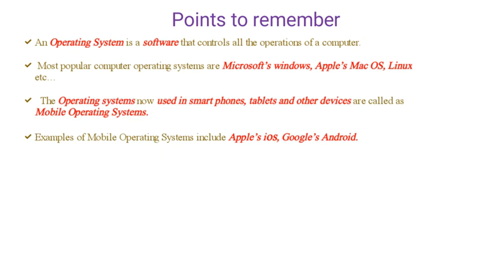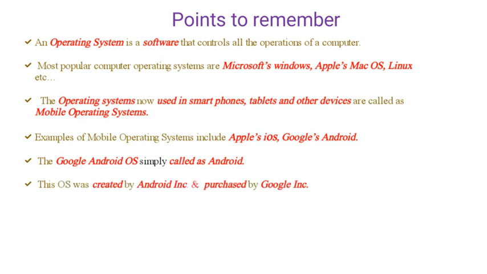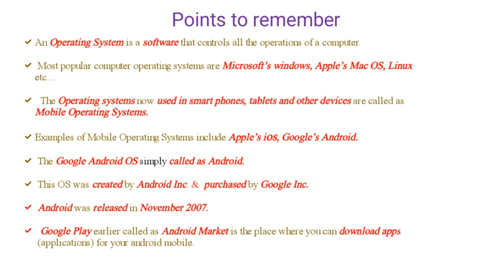Example for mobile operating system is Google Android, simply called Android. It was created by Android and purchased by Google. It was released in November 2007. Then Google Play, earlier called Android Market, is a place where you can download apps for your Android mobile.